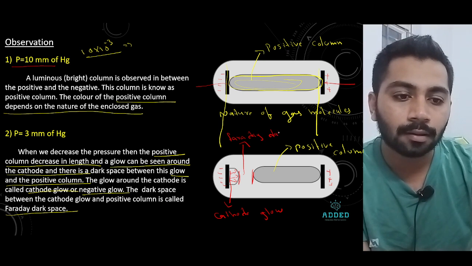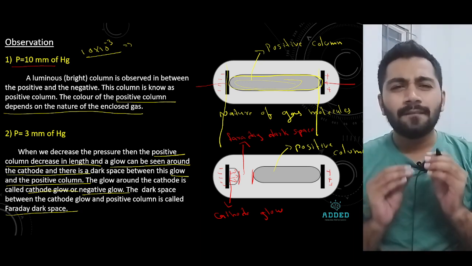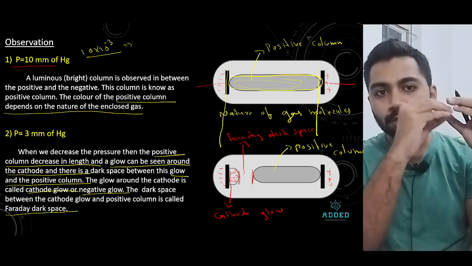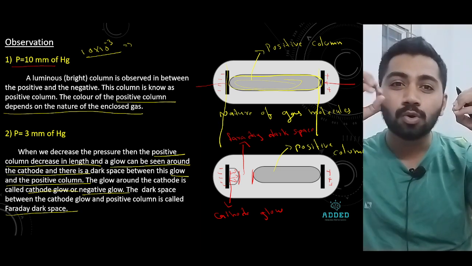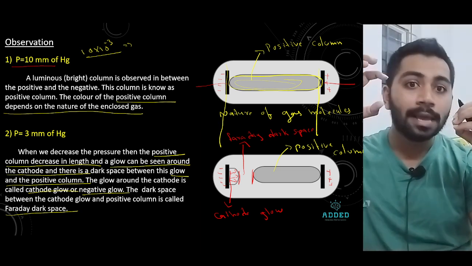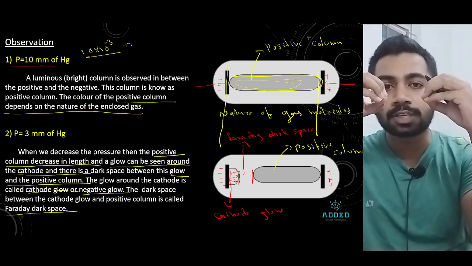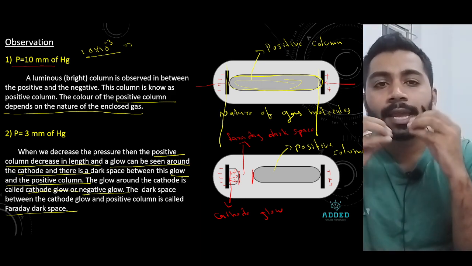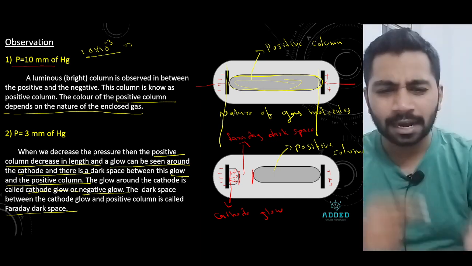Faraday dark space. See, very simple. When you reduce pressure from 10 to 3 mmHg, the positive column reduces, and as it reduces, a small glow can be seen at the negative. That glow is called cathode glow, or negative glow, and between this glow and this column there is a certain dark area. That dark area is called Faraday dark space. Simple, clear, okay?